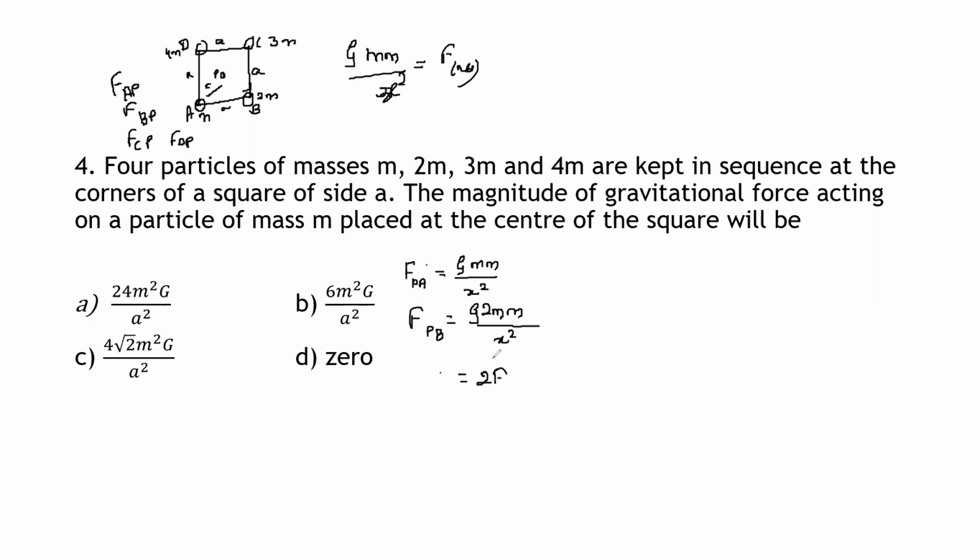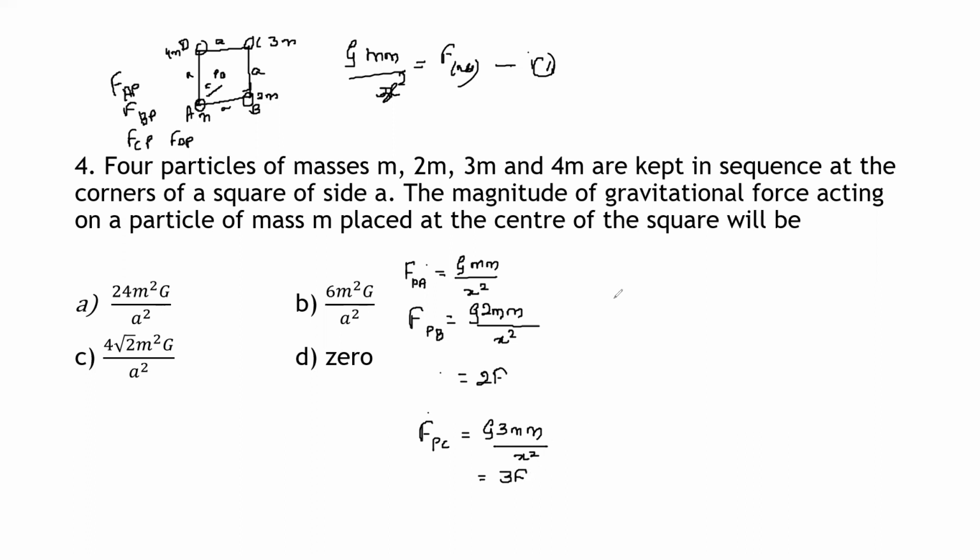Okay, you can see the above equation which we have written. That is equation 1. According to equation 1, that is 2F. Next, the force F at point C is equal to G into 3m into m divided by x square. Similarly, I can write it as 3F.